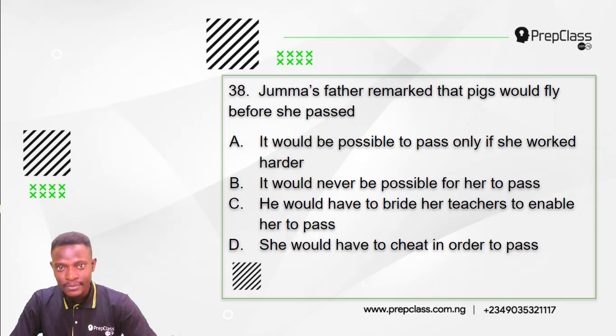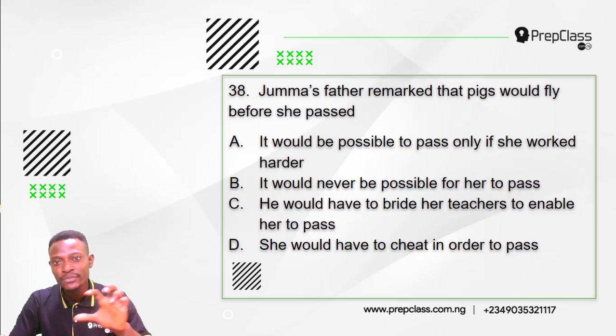Question 38 reads, Juma's father remarked that pigs would fly before she passed. Option A. It would be possible to pass only if you worked harder. Option B. It would never be possible for her to pass. Option C. He would have to bribe her teachers to enable her to pass. Option D. She would have to cheat in order to pass. So which of these options explains best the information conveyed in this sentence? Juma's father remarked that pigs would fly before she passed.